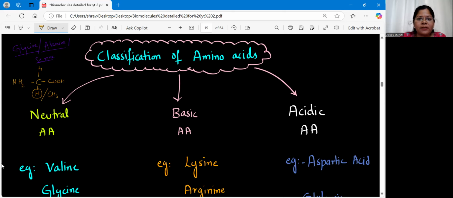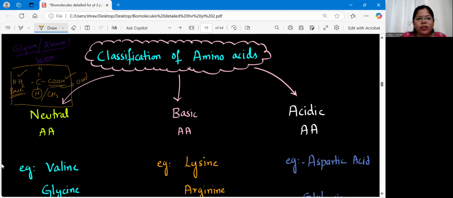So such amino acids where we don't have additional carboxylic acid in the amino acids. That means in one amino acid, we have one carboxylic acid and one basic group. That is, amine is a base. So please remember, amine is base here, and carboxylic group is an acid.